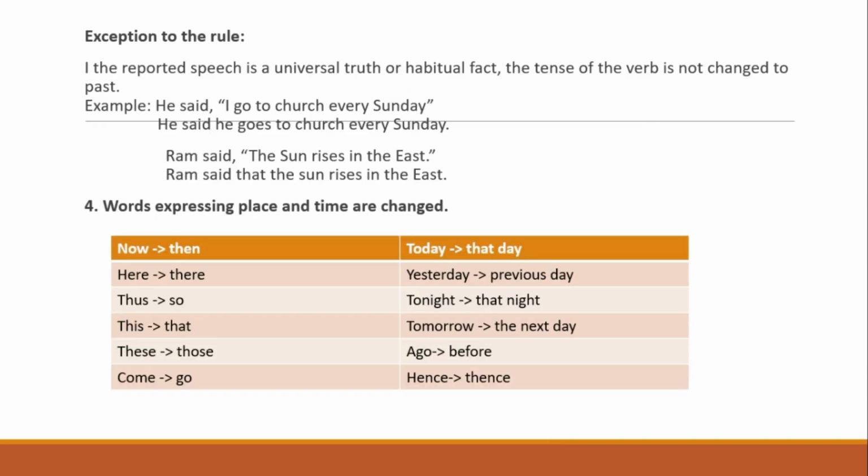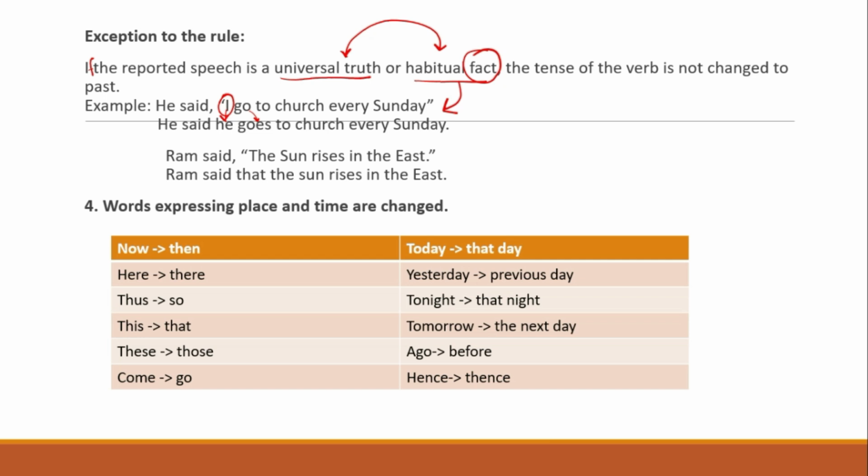But there's an exception to this rule. If the reported speech is a universal truth or a habitual fact, the tense of the verb is not changed to the past. So this is an exception. Remember these two. He said, I go to church every Sunday. So this is a habitual fact, right? I will become he, so go will become goes: he goes to church every Sunday.